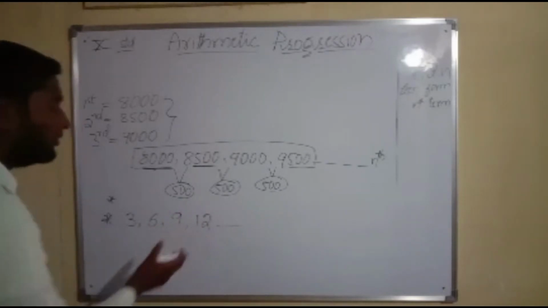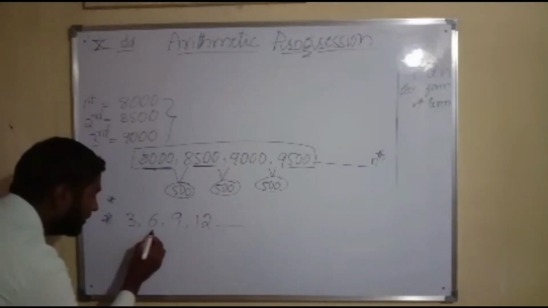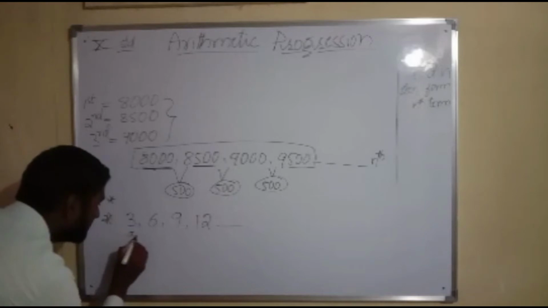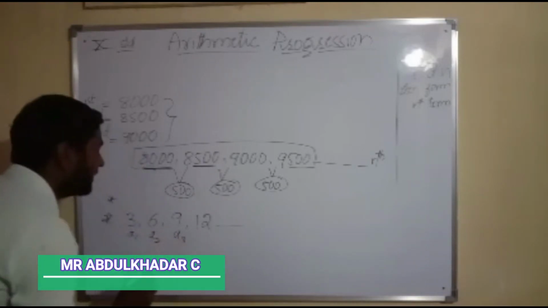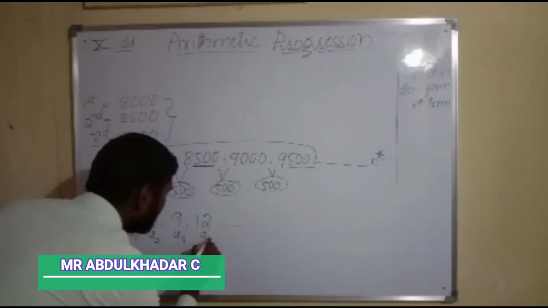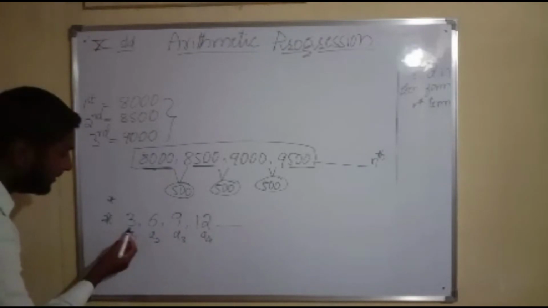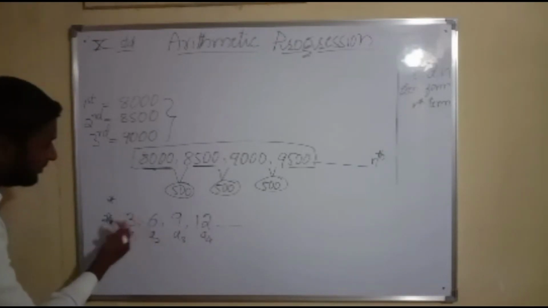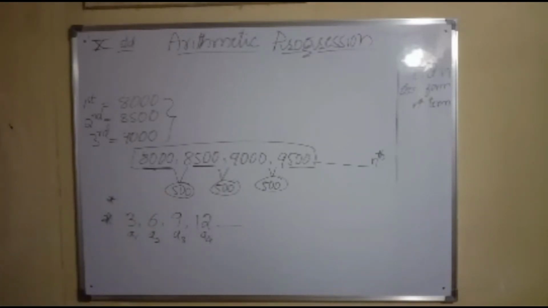How is that fixed number obtained? What you people are doing here is subtracting the first term. For example, it may be A1, this is A2, this is A3, this is A4. So if I want to get the fixed number, I have to subtract A2 minus A1. If I subtract, I will get that fixed number.